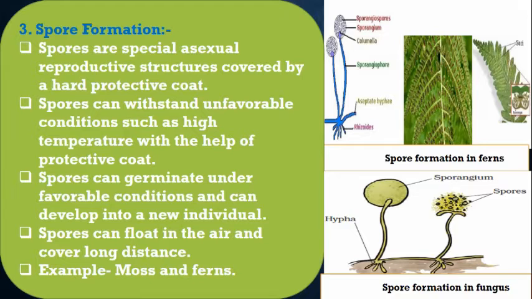So if you see the spore formation in the fungus, here you are seeing that there is a small bulb-like structure in the head region, which is called the sporangium. And inside this sporangium, the spores are present. So when the fungus gets favorable conditions, the spores inside the sporangium mature, and the sporangium bursts and spores are released in the air.